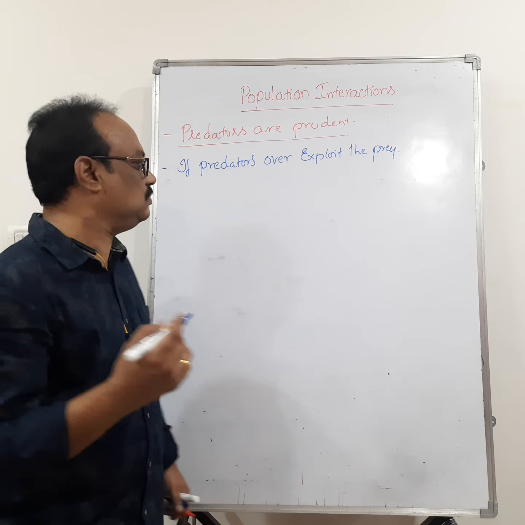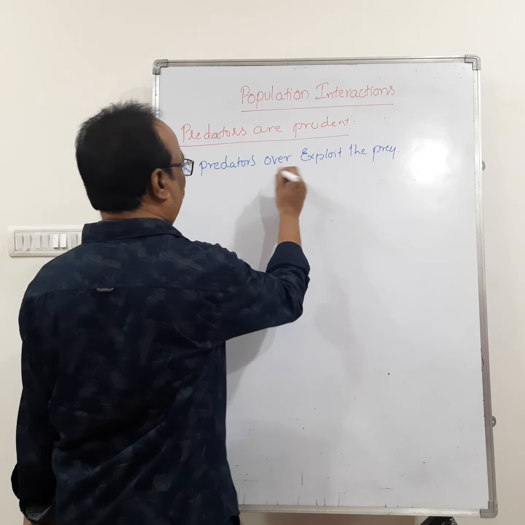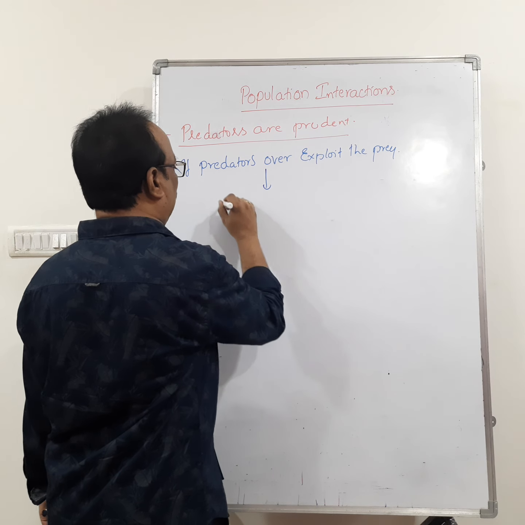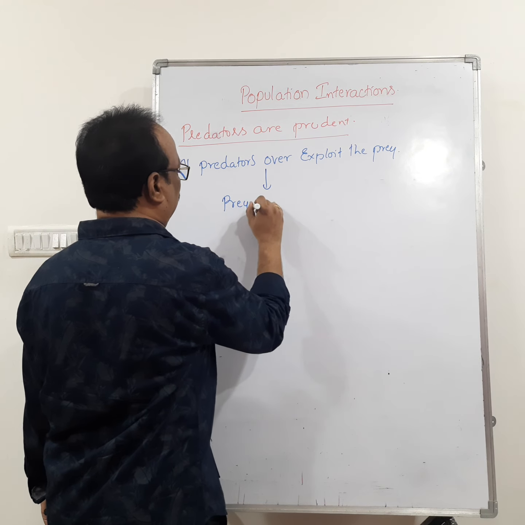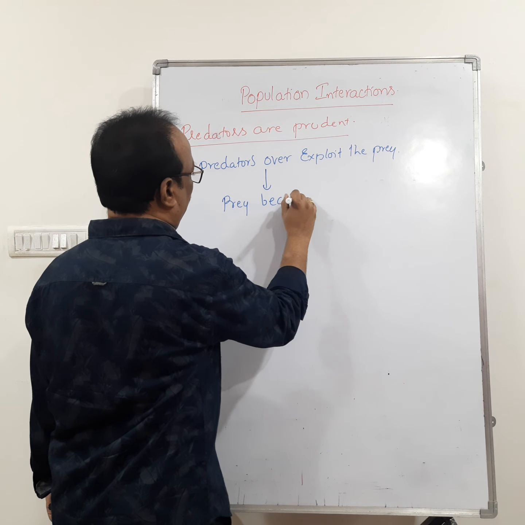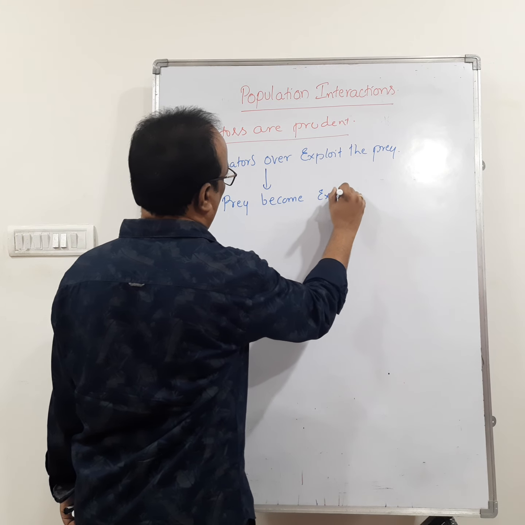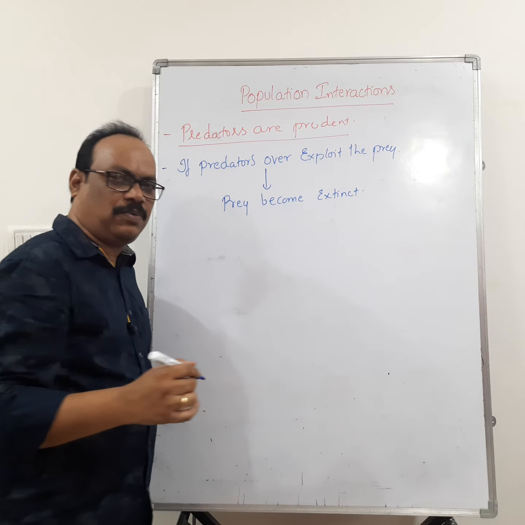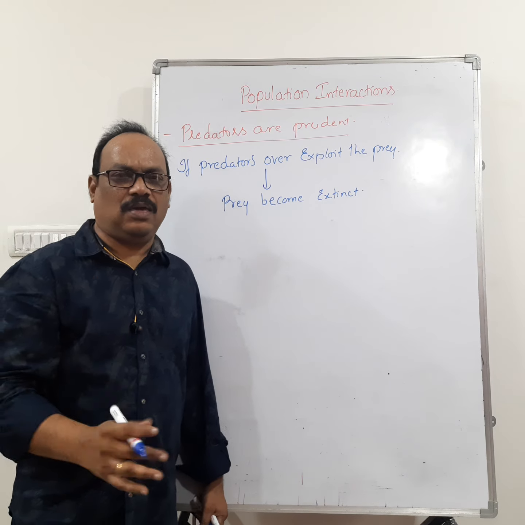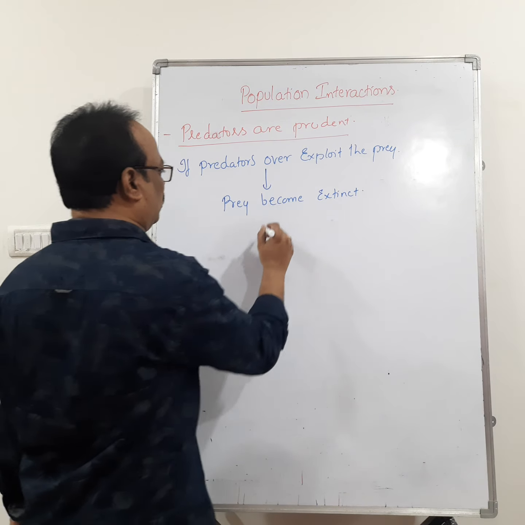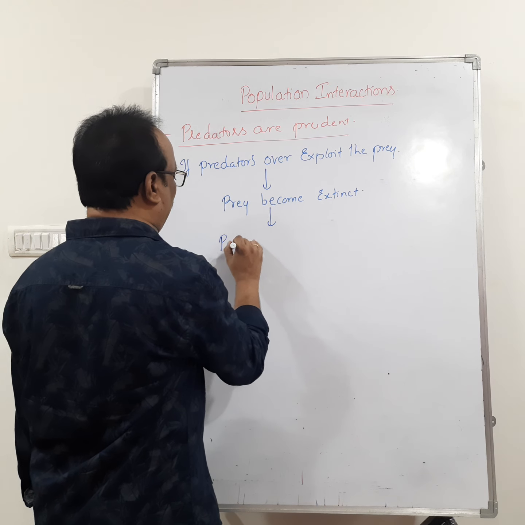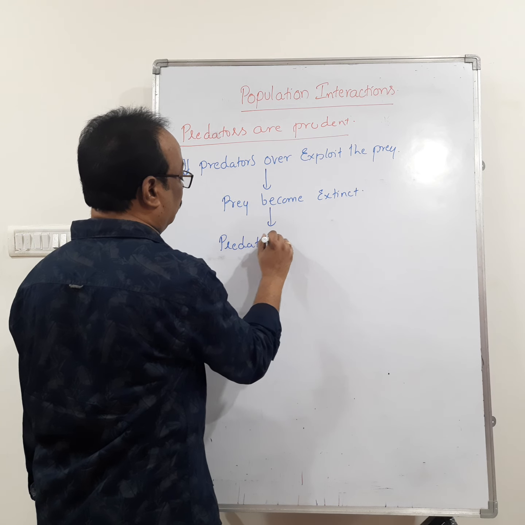Then what will happen? If the predators over exploit the prey, the prey population becomes extinct. Right? If the prey population is becoming extinct, what is happening? Automatically, predators also become extinct.